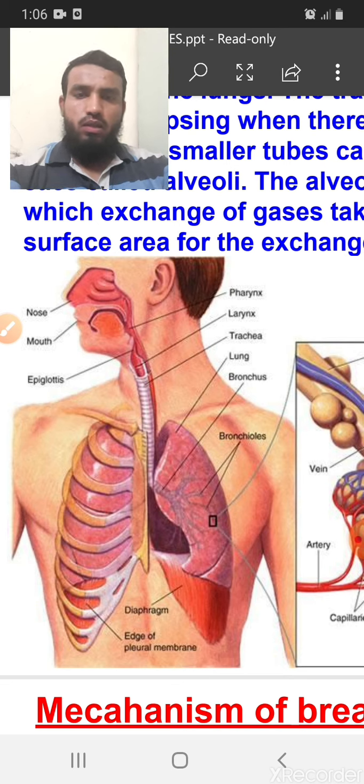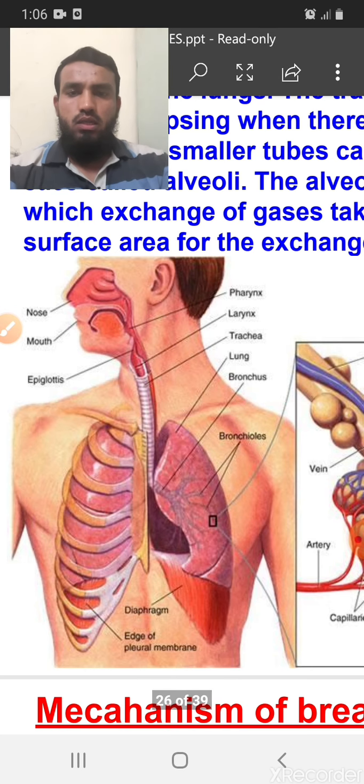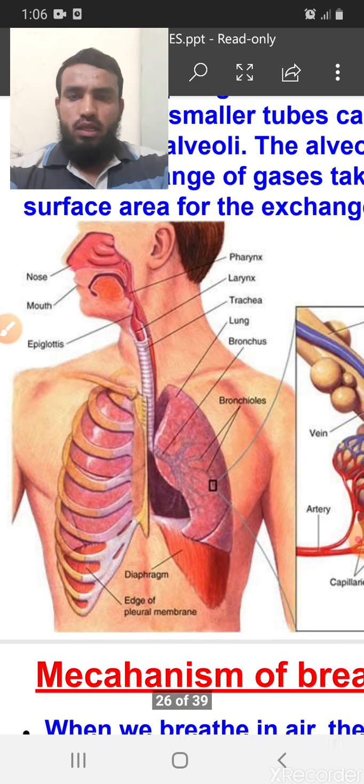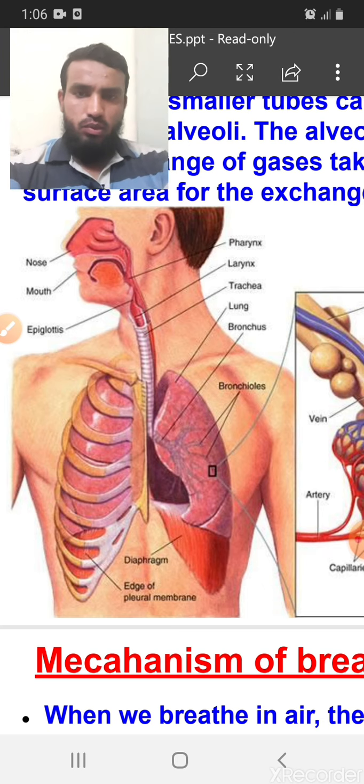The trachea is covered with rings of cartilage, which provide hardness and protection to the trachea. Then the air goes further down, and the trachea divides into two parts. Why is this necessary? Because human beings have two lungs, so an equal amount of air should be sent into both lungs.